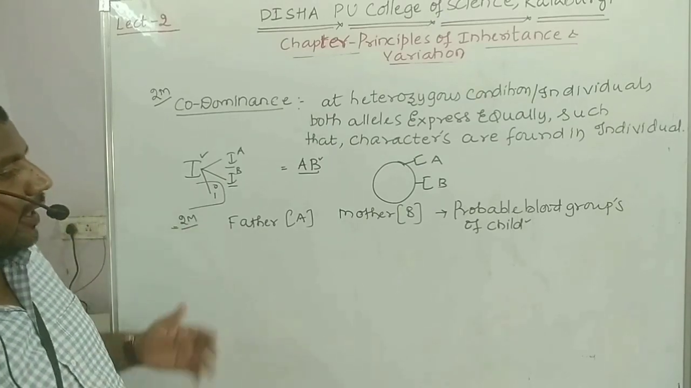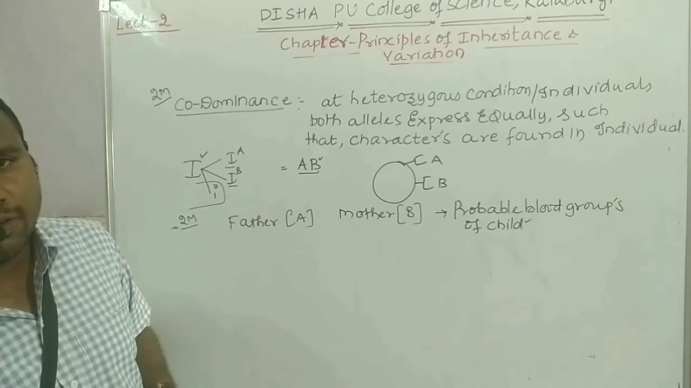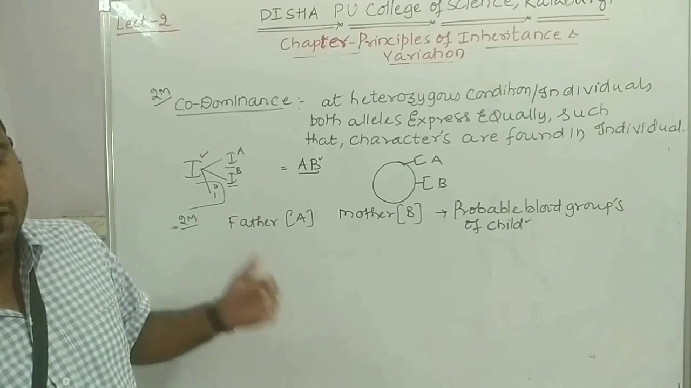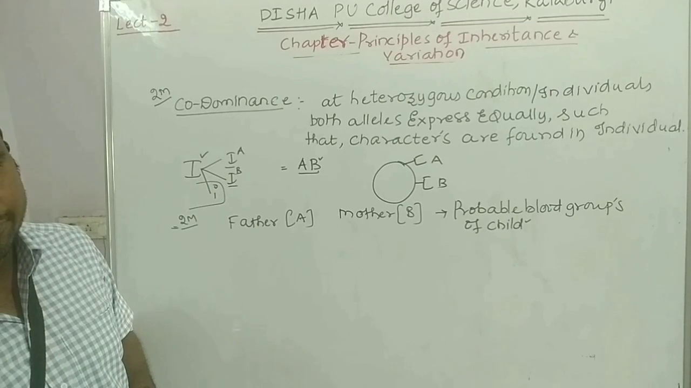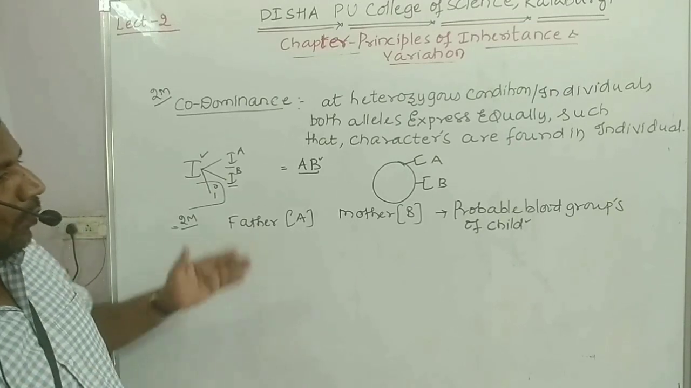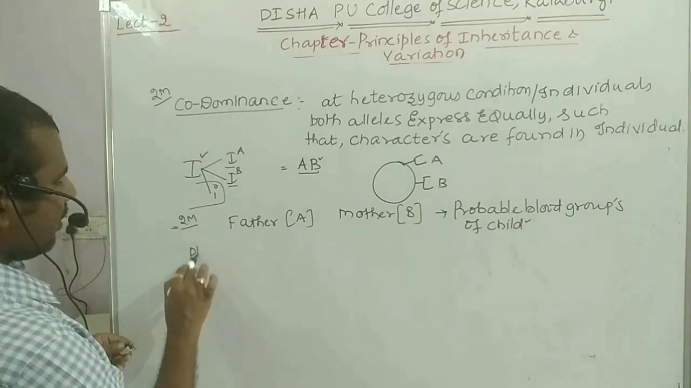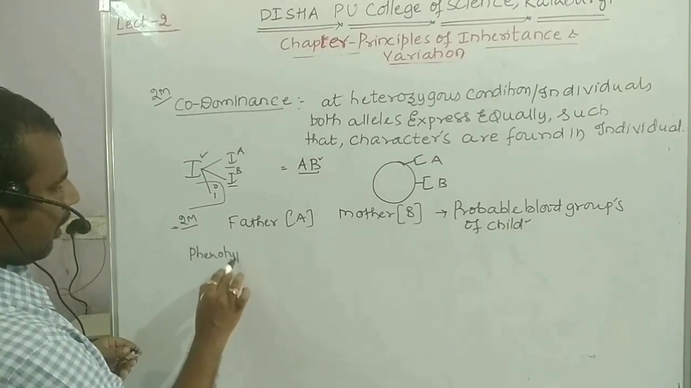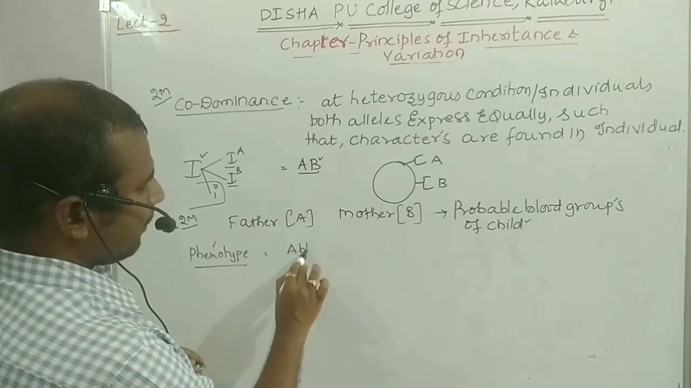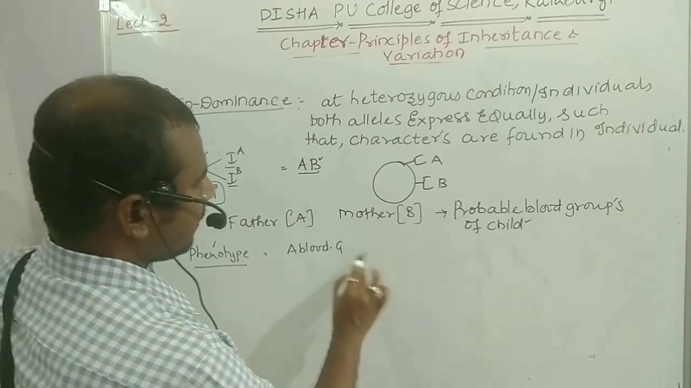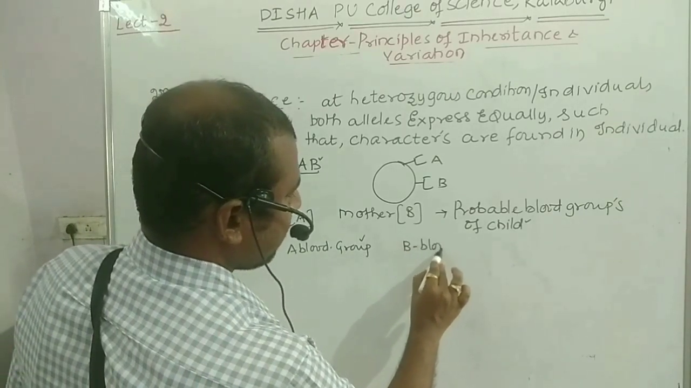So the father has the A blood group, the mother has the B blood group, or the parents have A and B blood groups. The question asks: what are the probable blood groups of the child? Then we have to find the groups of their child. So what should we do? First we have to take the phenotype of the parents. So the father has A blood group, like this we have to write, and the mother has B blood group.